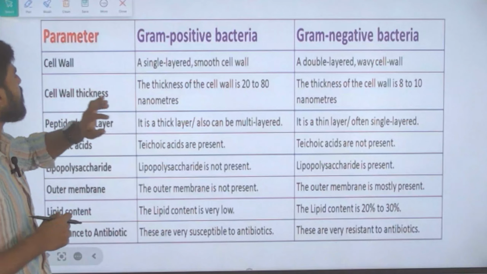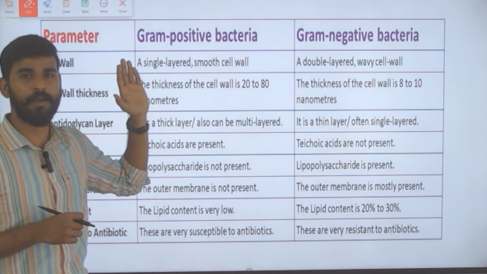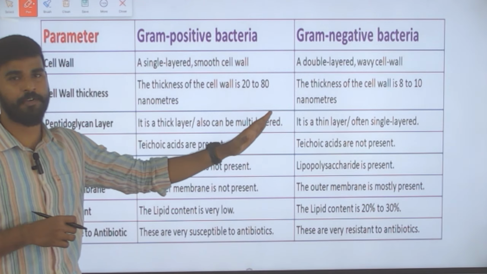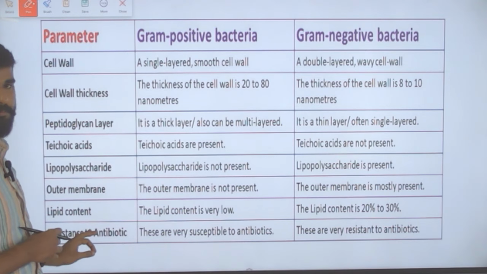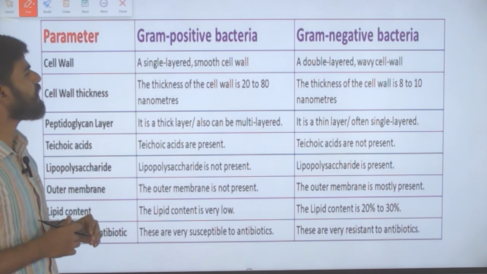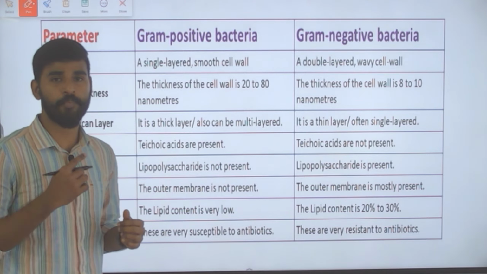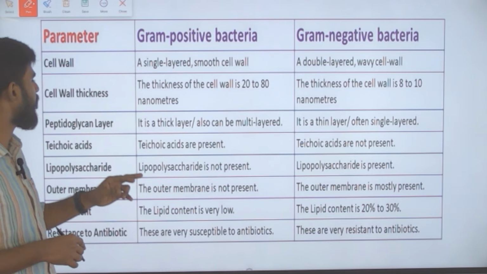Here we need to understand the two bacteria types, gram positive and gram negative, with respect to certain parameters. When it comes to the cell wall, gram positive has a single layered smooth cell wall, whereas it is a double layered wavy cell wall in gram negative bacteria.